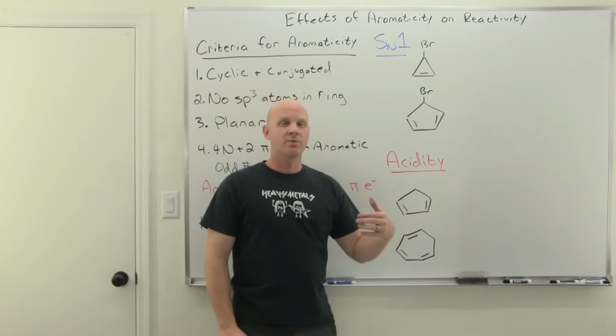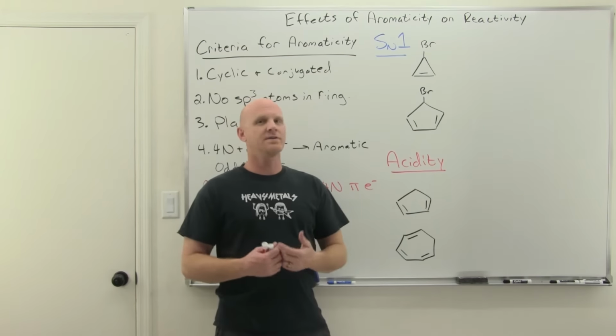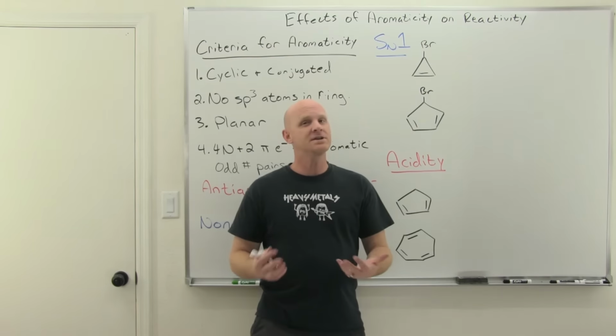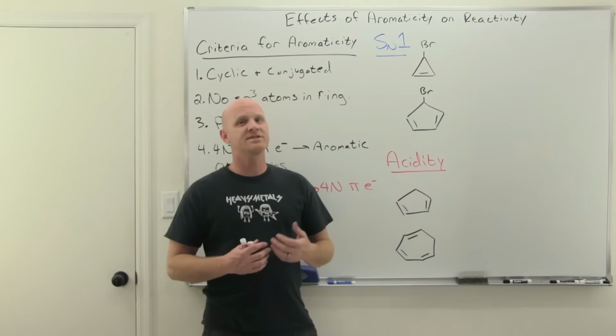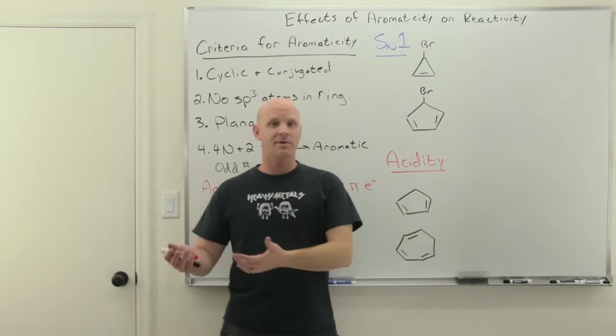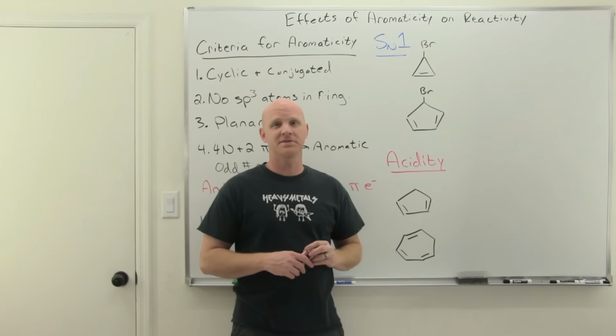We learned that, in ranking acids, the more stable the conjugate base, the stronger the acid. Well, again, a new test for stability is going to be aromaticity versus antiaromaticity, things of this sort. And so we've now got ways of assessing whether carbocations or conjugate bases are aromatic or antiaromatic or non-aromatic, and how that can play into its chemical reactivity.